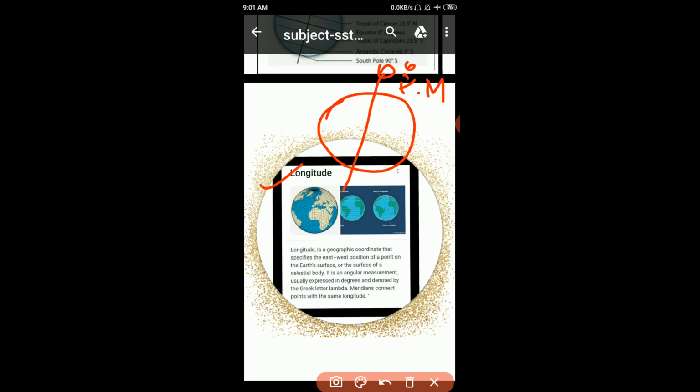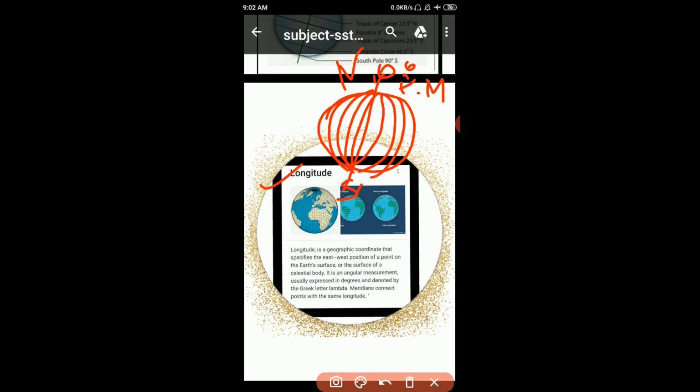Okay student, now the imaginary lines which run vertically from north to south. It is north and this is south. They cross the globe and are called longitude. Cross the globe, north to south, this type. Okay, the longitudes are known as meridians of longitude. Got it everyone? Meridians run from north to south.